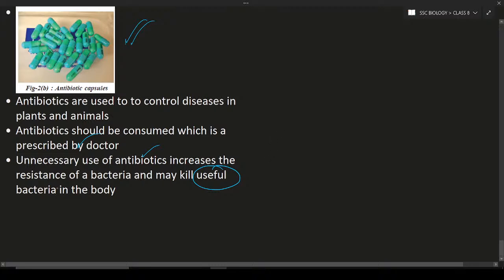So you should not take more and more antibiotics without any prescription. Prescription means the doctor will write some medicines on a slip. Such a slip is known as a prescription. So only with the help of a doctor's prescription should we purchase antibiotics and use them in a diseased condition.